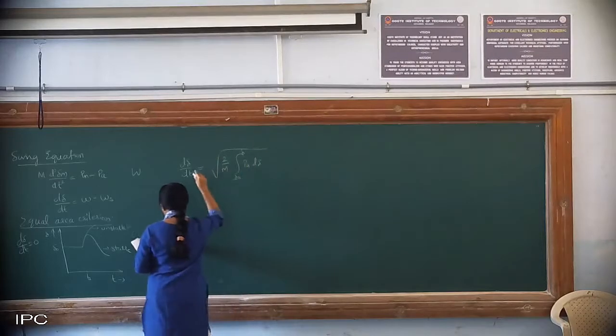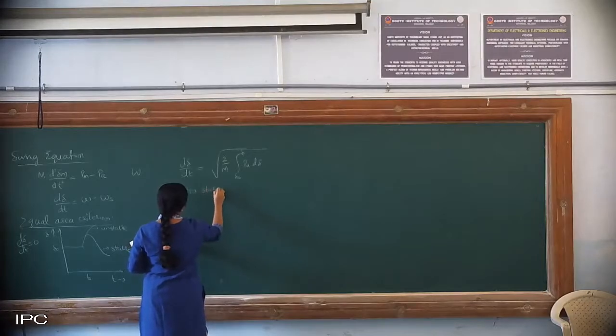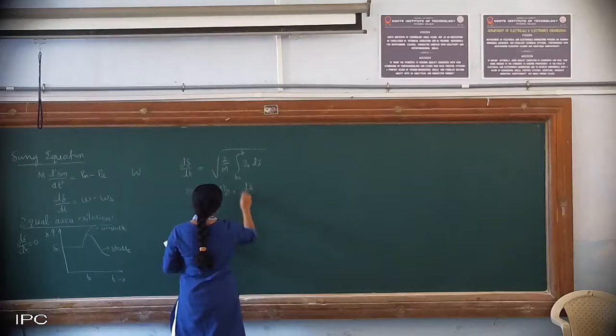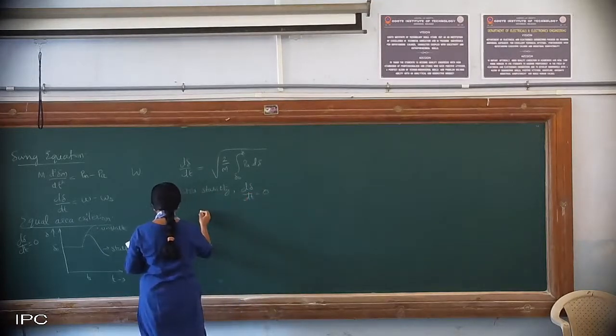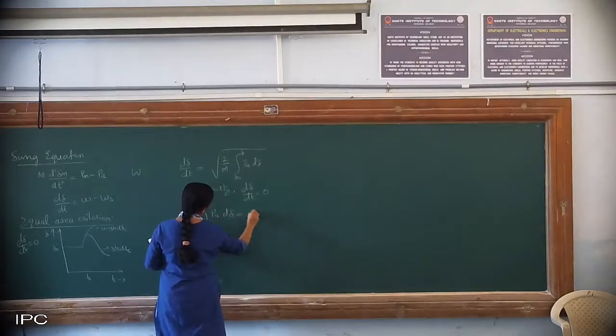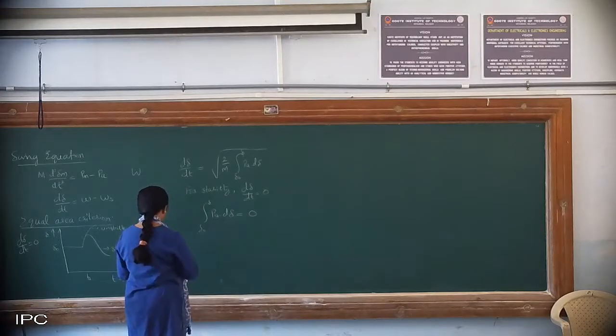So for stability, your d delta by dt was 0. So sometime after the fault clears, the integral from delta naught till delta of Pa into d delta should be 0. So this was your equal area criterion.